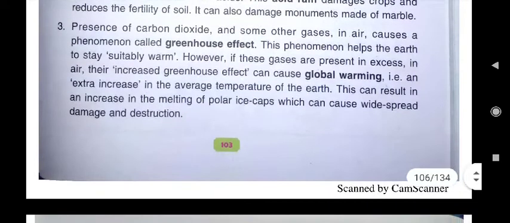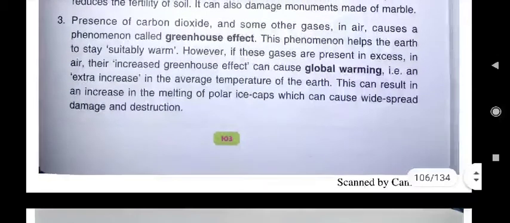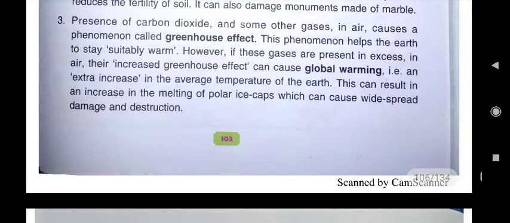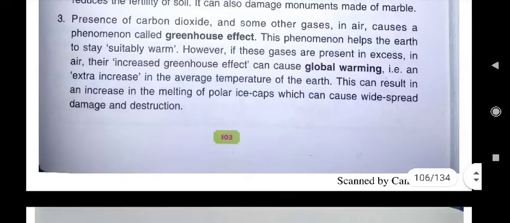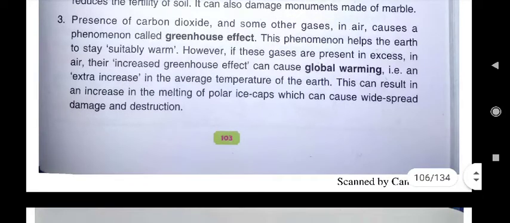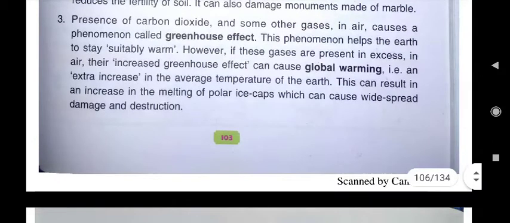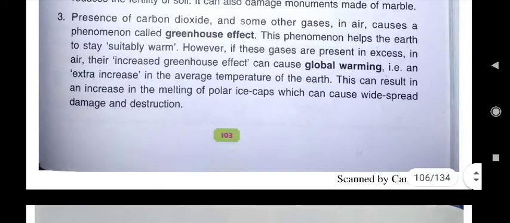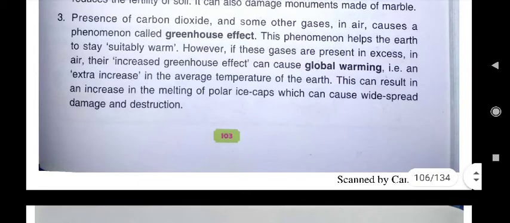Now, presence of carbon dioxide and some other gases in air causes a phenomenon. That phenomenon is called the greenhouse effect. This phenomenon helps the earth to stay suitably warm. That is needed. However, if these gases are present in excess, in amount more than the required amount, then their increased greenhouse effect can cause global warming. This is a very well known term, global warming. That is very harmful.